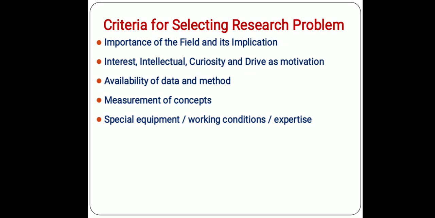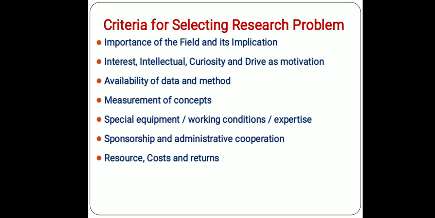Similarly, special equipment, working conditions, expertise, whatever you require, must be verified before you decide a particular research problem. This is most important in case of sponsorship or administration cooperation. If some research is being given or awarded to you, in that case you should find out who the sponsors are, the persons who are sponsoring you, and whether their objectives are fulfilled with your research problem or not. That must be given due importance.